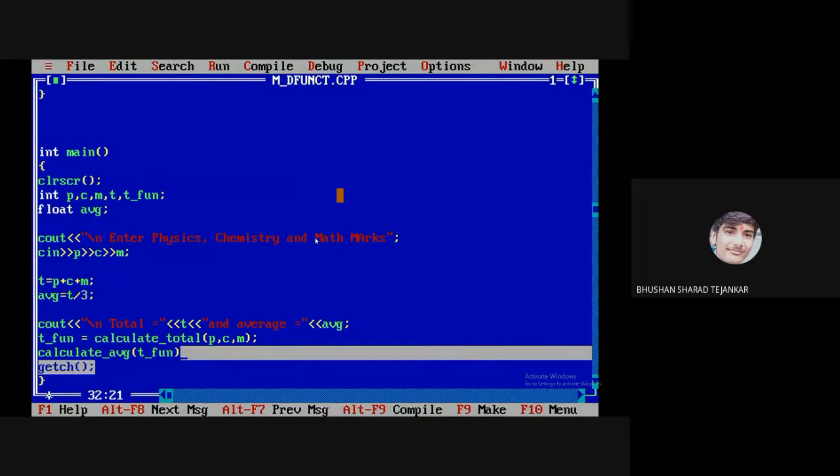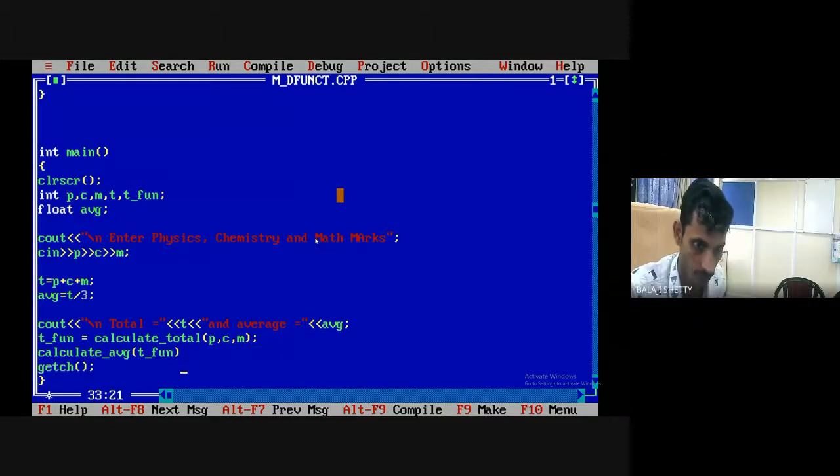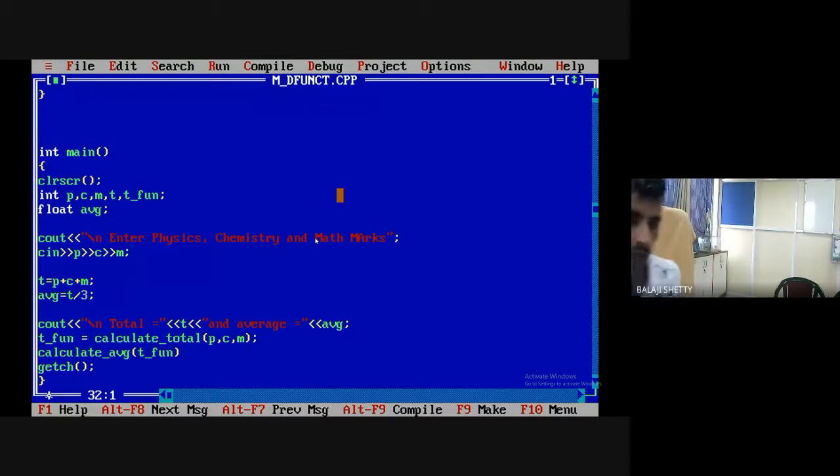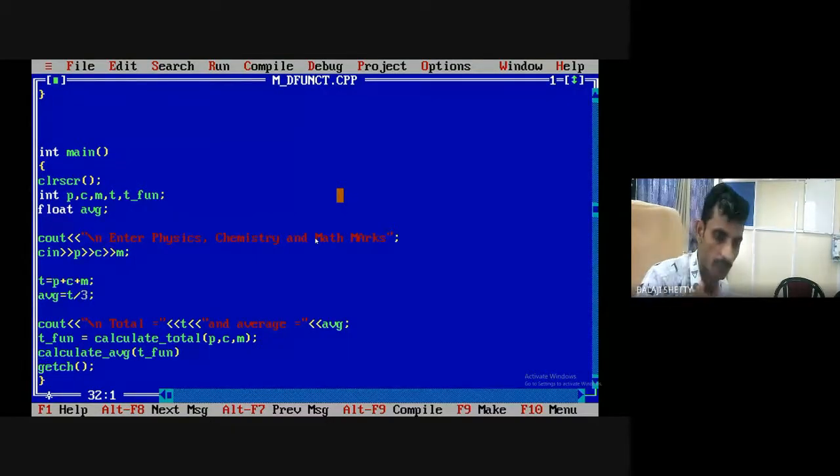Hello, sir. Okay, let me complete this. Then we'll clear the doubts. First, let me complete the program, because we have less time. I will clear your doubts. It's my promise to you. Let me complete this entire code. You note down your doubts in your notebook. I'm happy to clear your doubts. Okay. Just give me 20 more minutes, because we are running out of time now, after 15 minutes.